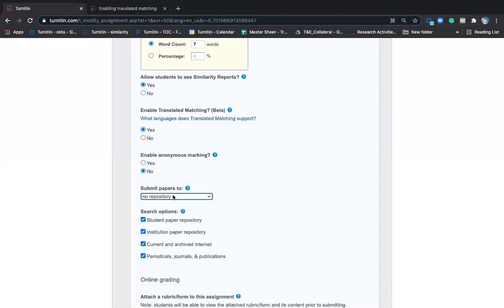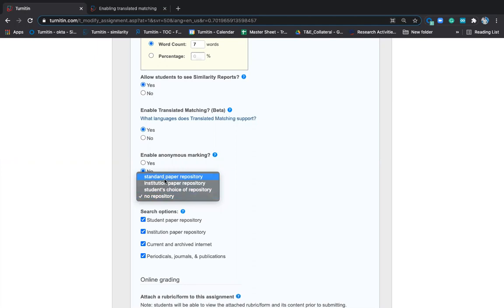So coming back here, submit papers to, there are 4 options. Always choose no repository, which will allow you to check these documents multiple times. So your student checks today, it shows 30%. Your student checks tomorrow, it should reduce if there are any changes, if they've done any paraphrasing, any correction. And it will not always reduce, it might increase if they have copied more. So no repository will allow you to check multiple times.